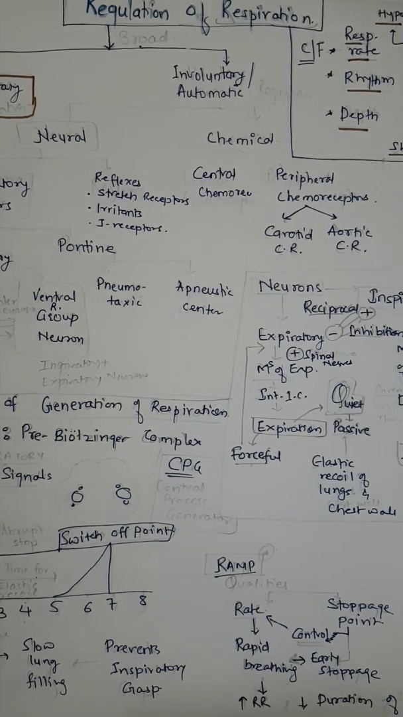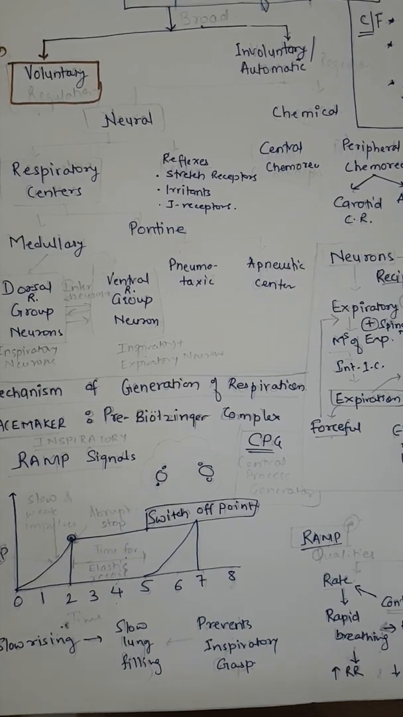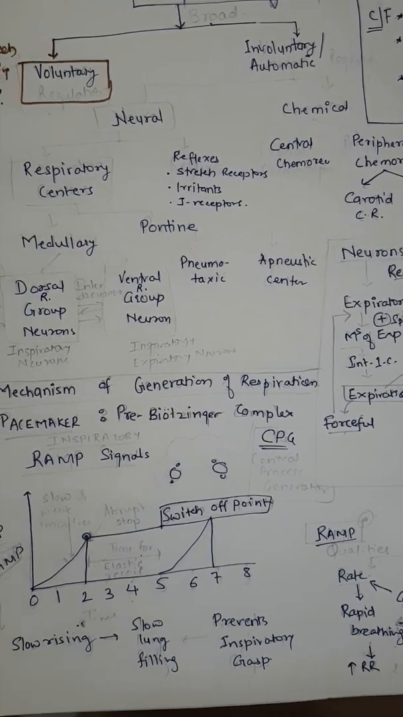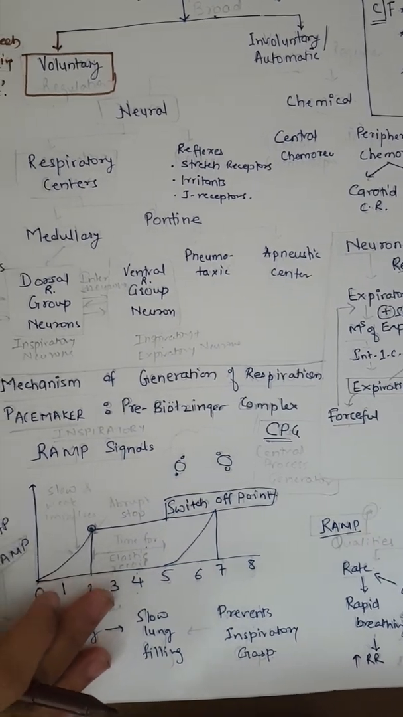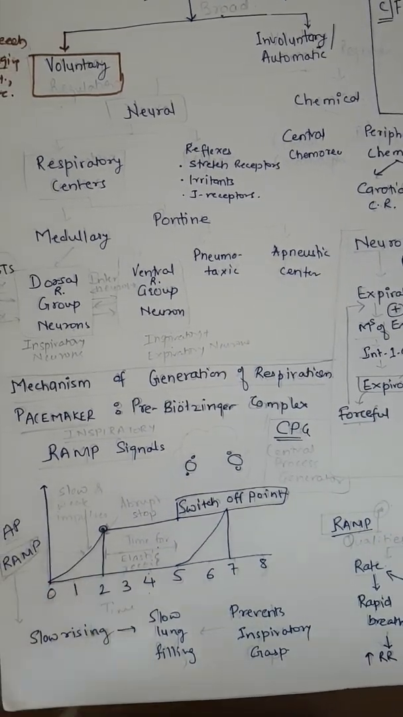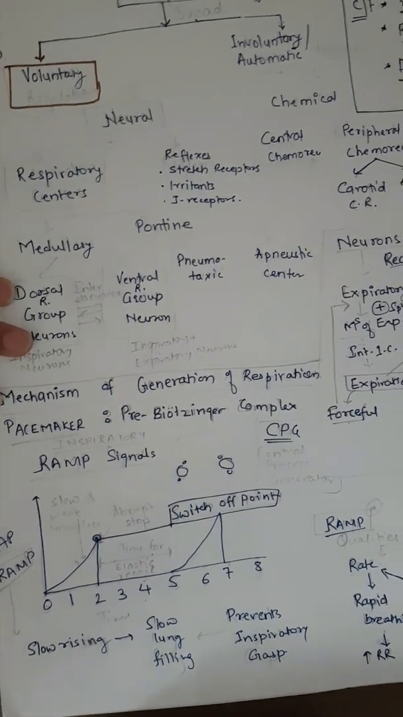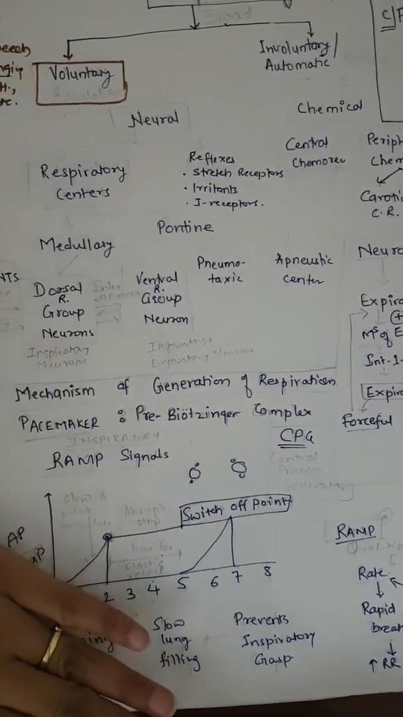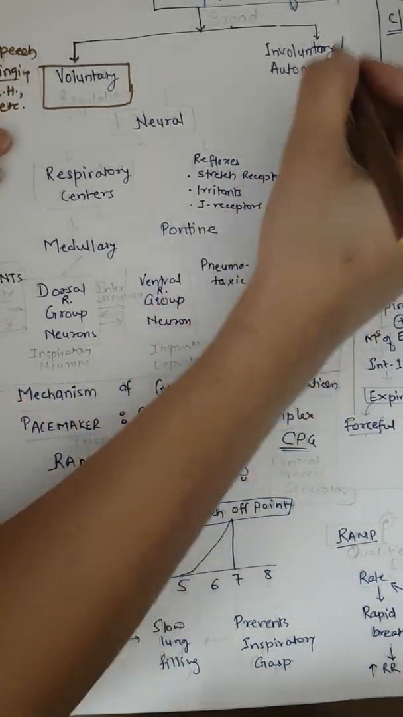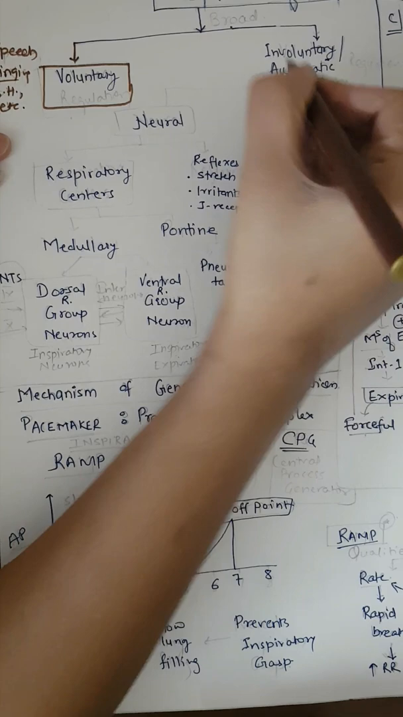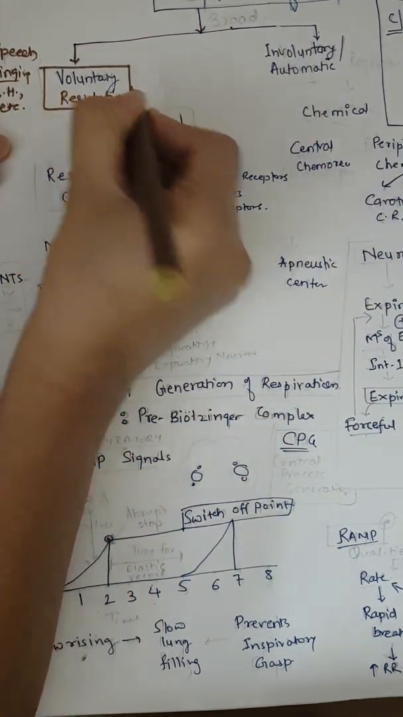So today I am going to talk about regulation of respiration. Before we start, first of all, broadly we divide the regulation of respiration into two main regulatory mechanisms. One is voluntary and the second one is involuntary. The involuntary is also called automatic regulation. Okay, we'll see that. So voluntary regulation means the regulatory mechanism is by our will.